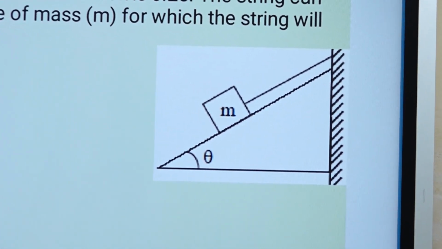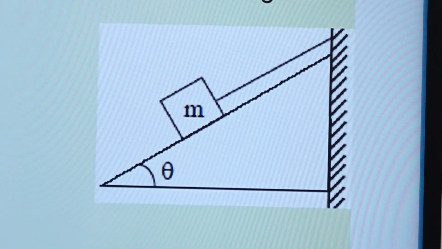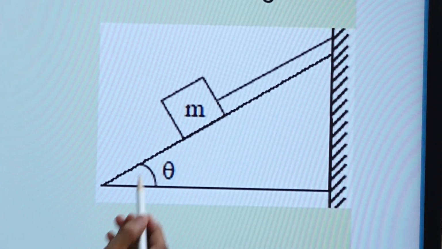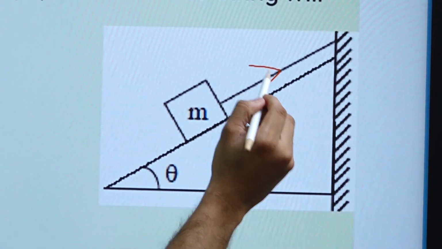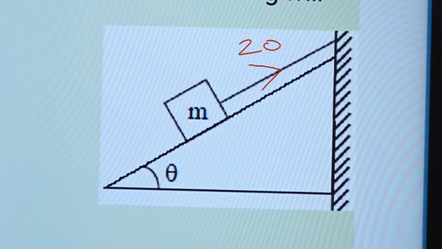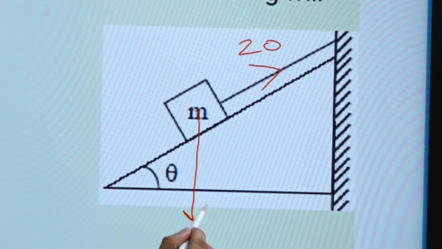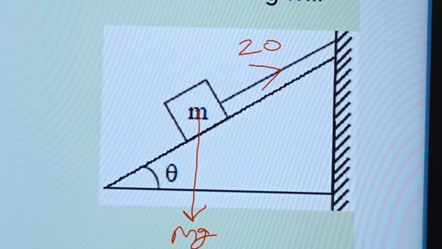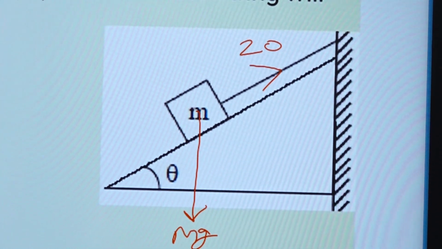And what we need to find out? The maximum value of mass m for which the string will not break and the block will be in static equilibrium. So we will make the free body diagram. The maximum force is 20, that is given in the numerical itself. Weight is mg. Theta is not given, but cos theta is given as 0.8 and sin theta as 0.6, so that we are going to use.